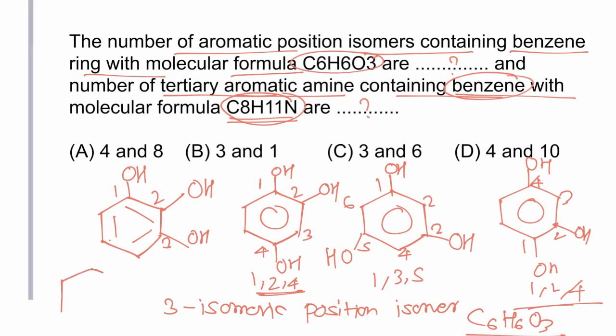Now the second part of the question: the number of tertiary aromatic amines containing a benzene ring with molecular formula C8H11N. First we draw the structure of the benzene ring. Now a total of 6 carbon atoms are used. The remaining 2 carbons are attached to nitrogen. So this is the only molecule which can be drawn using molecular formula C8H11N, and hence only one tertiary amine is possible which has a benzene ring, and hence the correct answer is one.